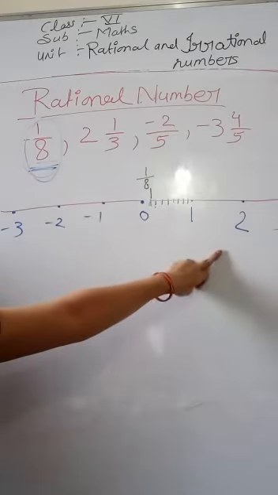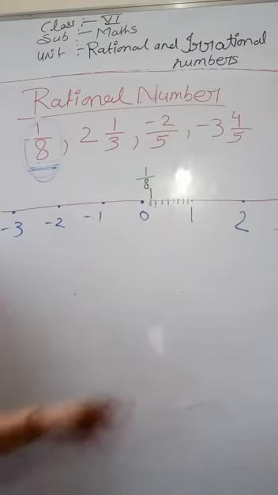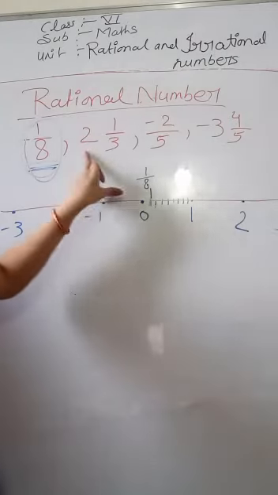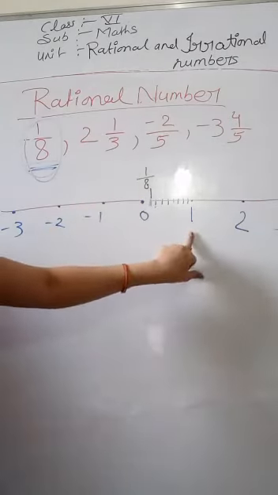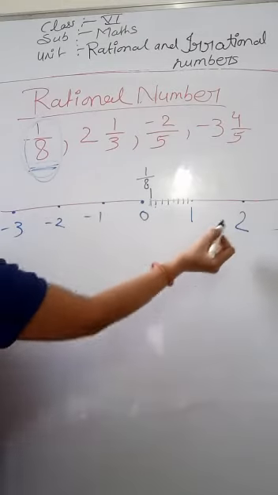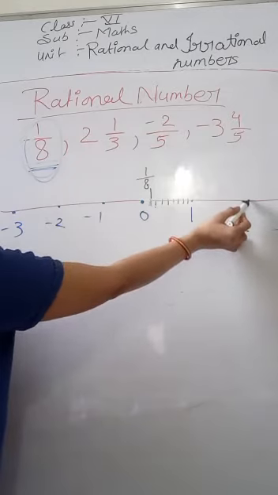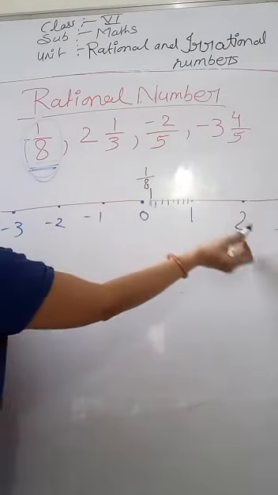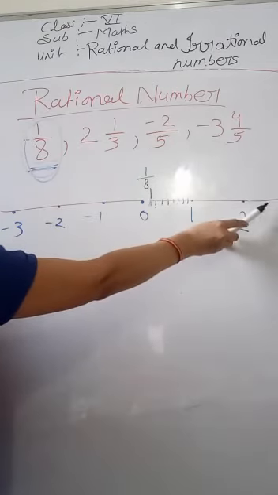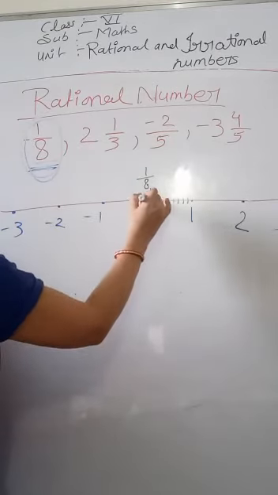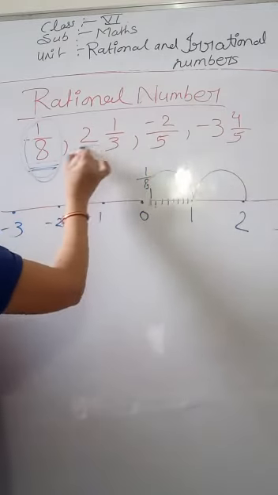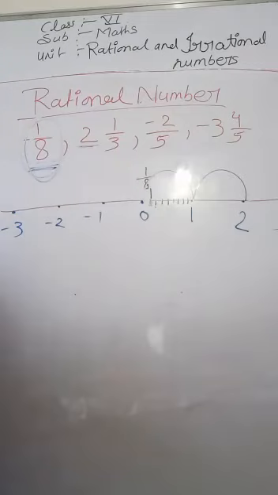We have to jump with 2. Okay, so we have to see where 2 is here. So here is 1 and 2. Now we have to put the rational number here. 1, 2, because 2 is here. Clear?